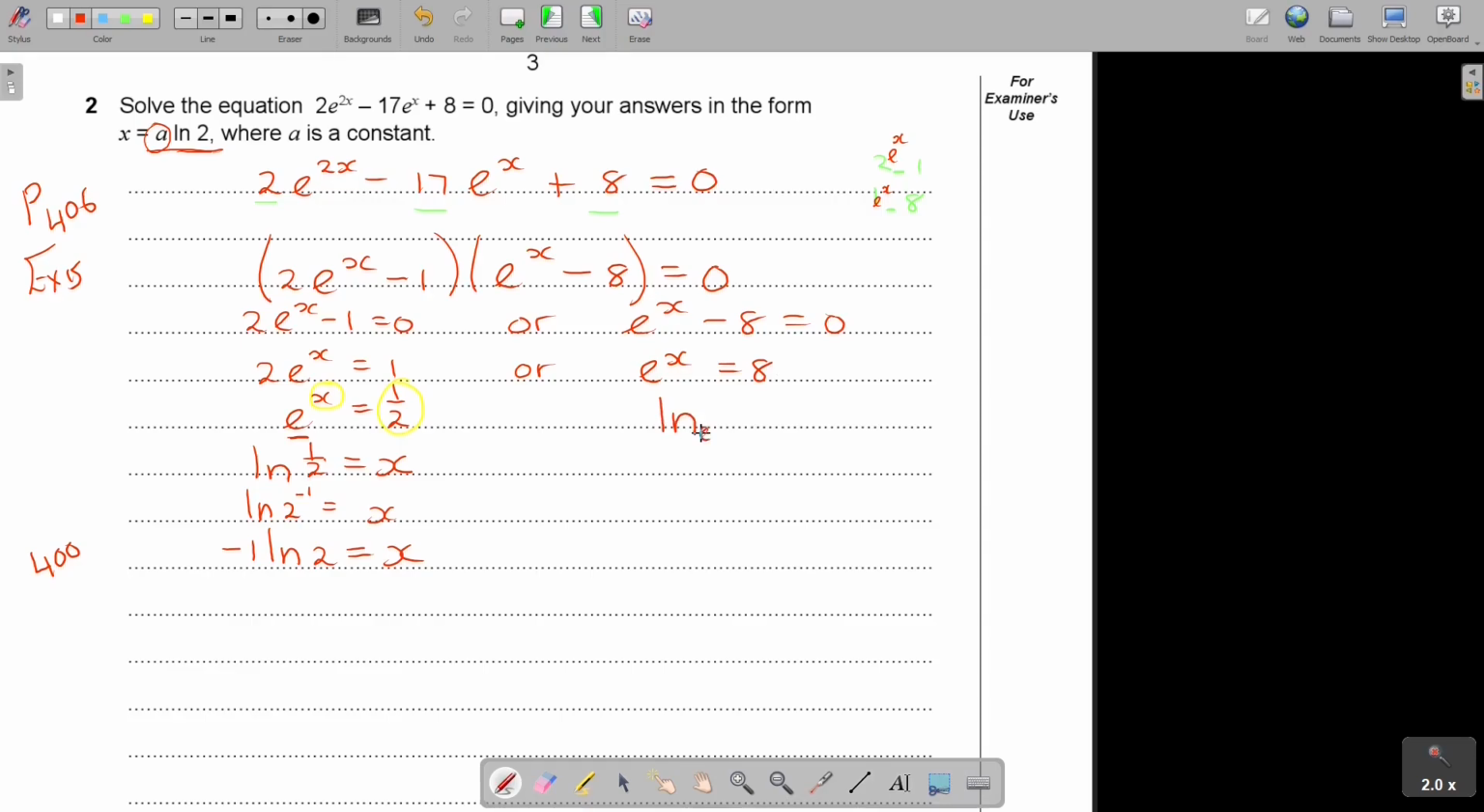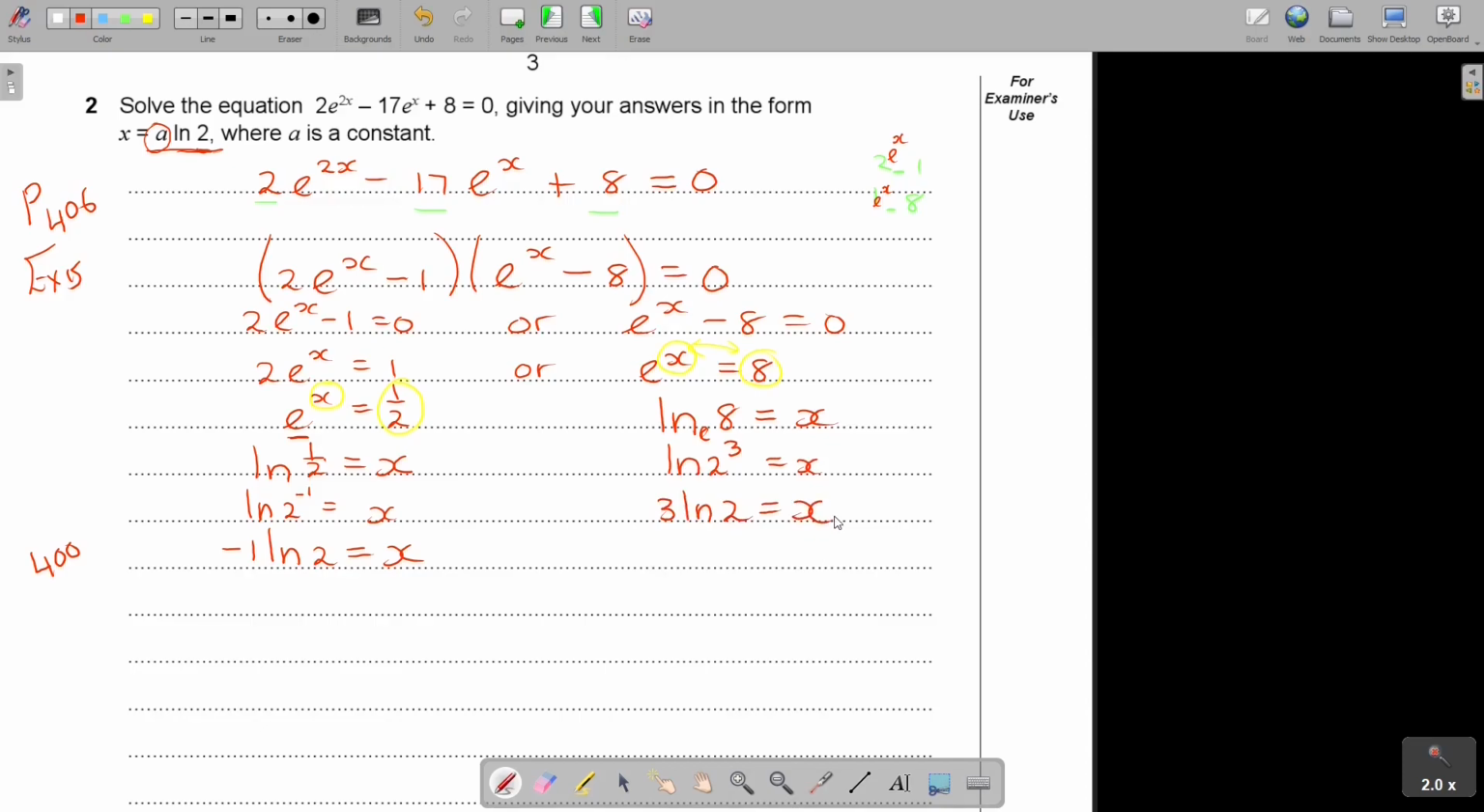Okay. Now remember what I said, you swap these two. It's swapping, so it's going to be ln 8, and that is going to be x. But remember, they wanted 2. The golden rule is prime factors. So I go ln 2 to the power of 3. And now that power law, it's 3 ln 2, and that's x.